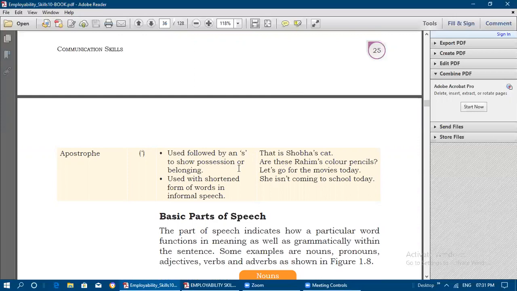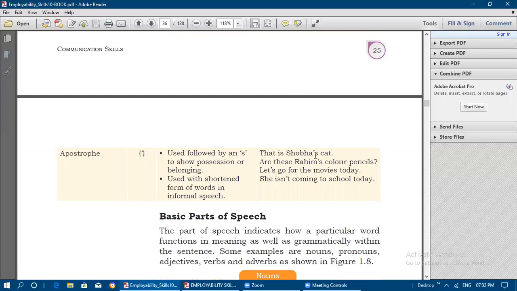So to show one's belonging, we can use the single apostrophe followed by s, and it is also used with shortened forms of words in informal speech. Let's go. So it is a shortened form of words in informal speech. Let us go becomes let's go.